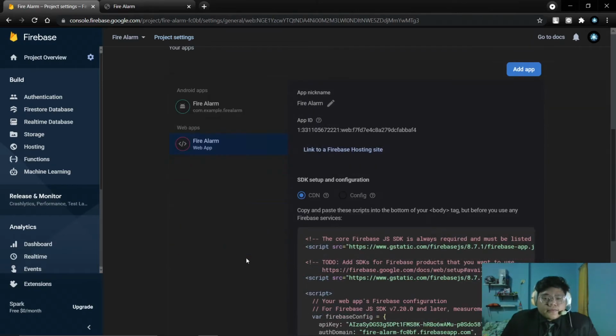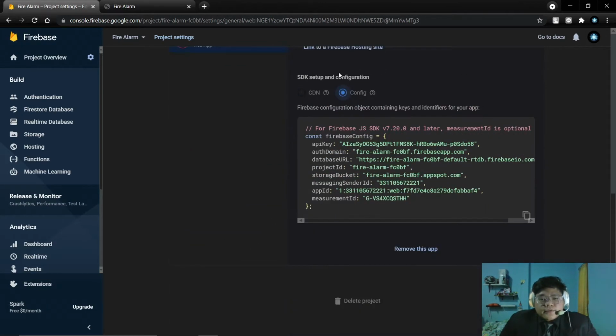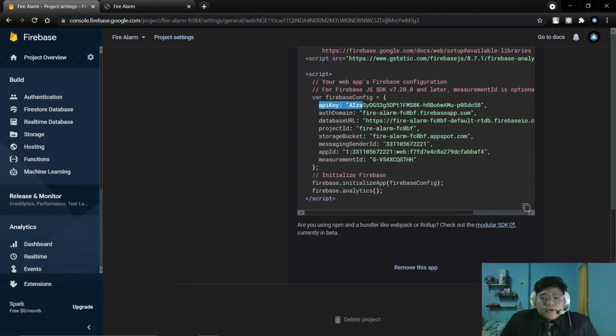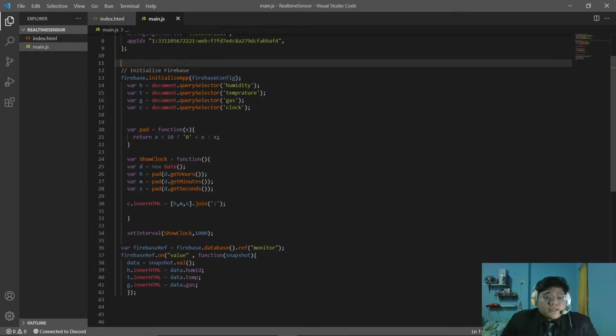The script has the API key, authentication domain, project ID, storage bucket, messaging sender ID, and application ID. I copy it here. And then this is to initialize Firebase. We use Firebase initialize app, Firebase config, and variables h, t, g, and c, from here.